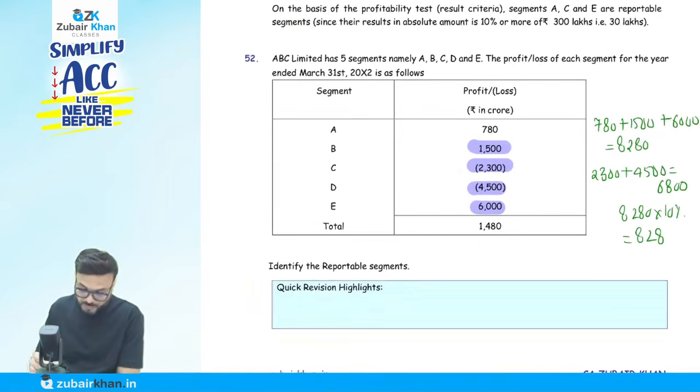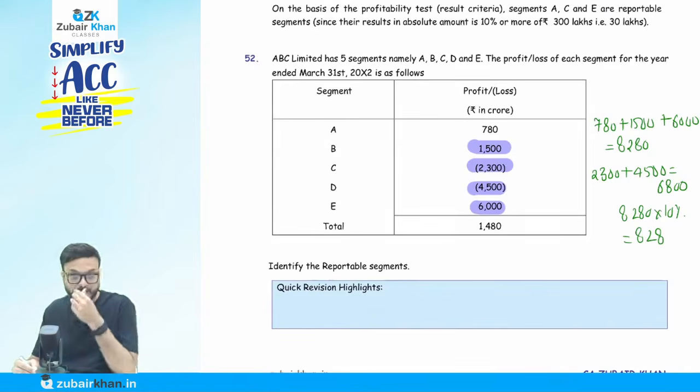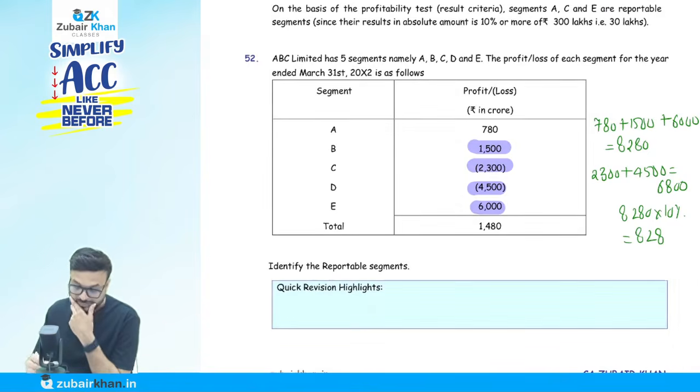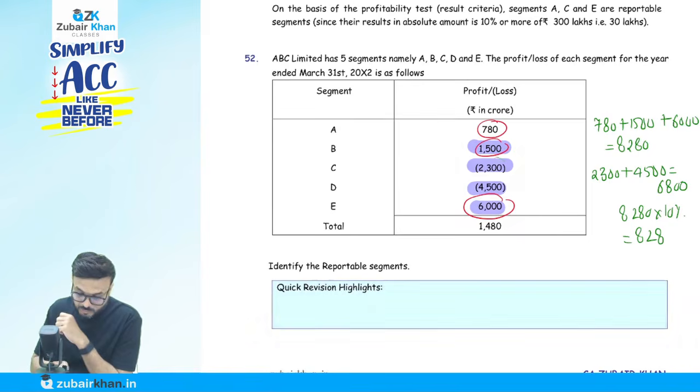Now come to 52. Here also they have given the profit or loss. You can do it now. The profit making segments here are 780, 1,500 and 6,000. I will do the total: 780, 1,500, 6,000 gives 8,280. The loss making segments here are 2,300 and 4,500. Greater of the two is 8,280.